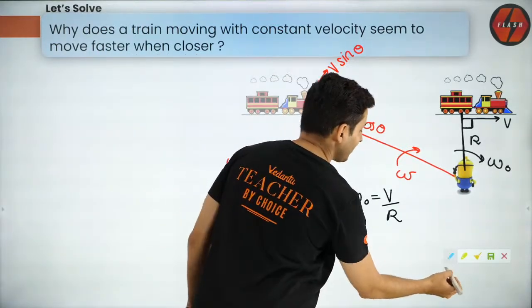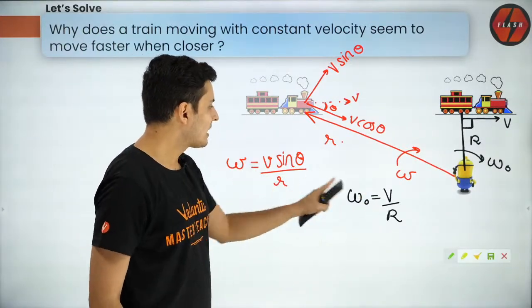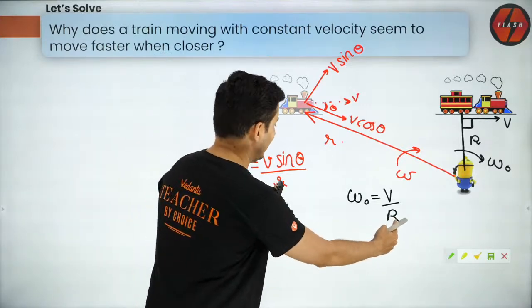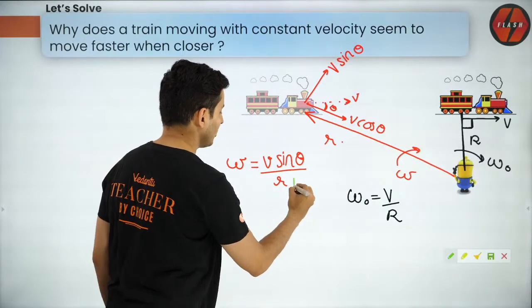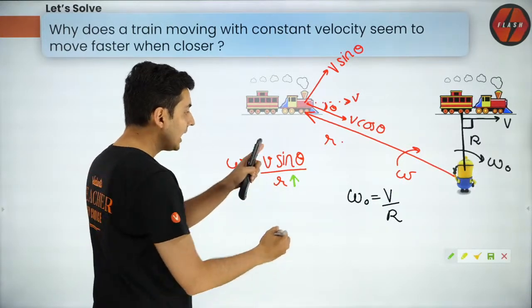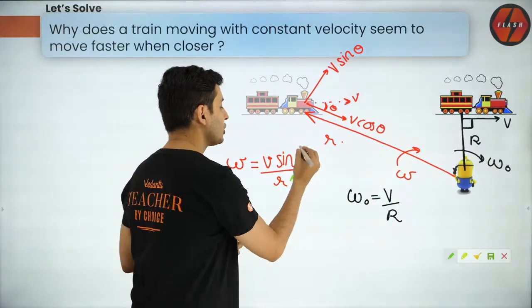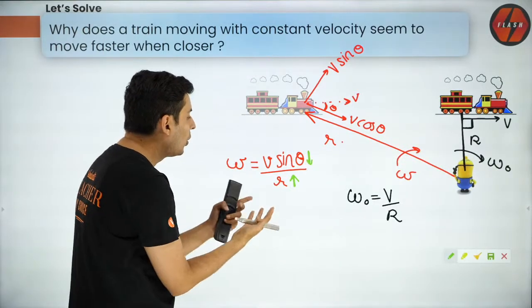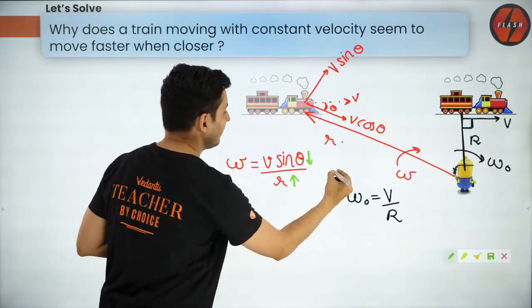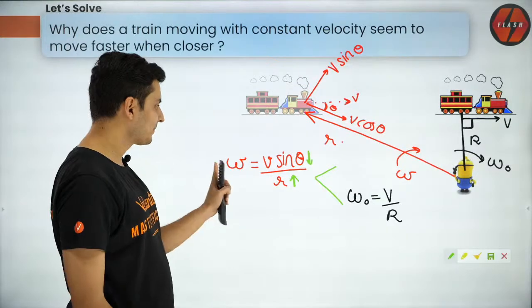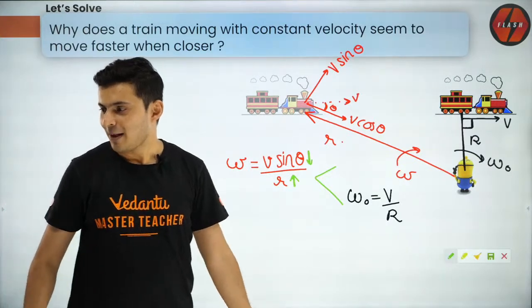Now think about it. If I ask you which one is more, compare both the terms. If you look at the denominators, this R is small, this R is big. And in the numerator you have V, but there is a sin theta here. So the numerator is smaller here. Numerator is small, denominator is big. Obviously this term will be less than omega naught. I hope this made sense to you. Did this make sense? Very good.